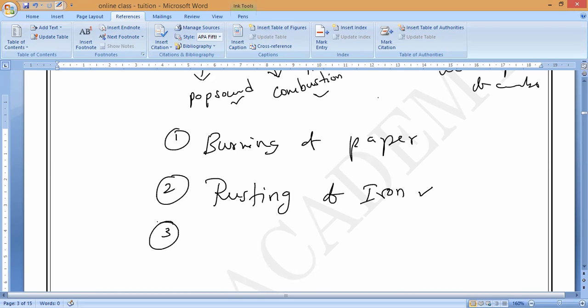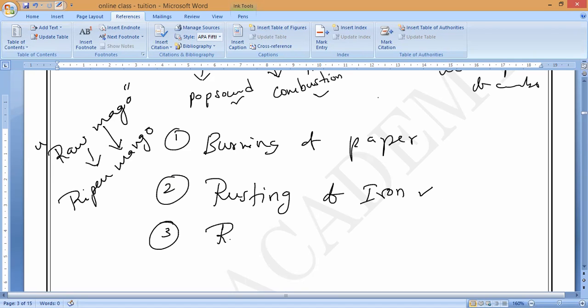Now, suppose you take a raw mango. It will be sour in taste. Is it yes or no, guys? Raw mango is a little sour in taste. Now, if you take a ripened mango, it will be sweet in taste. So you tell me, when a raw mango becomes a ripened mango, is it a physical change or a chemical change? Chemical change, because ripening involves chemical changes.